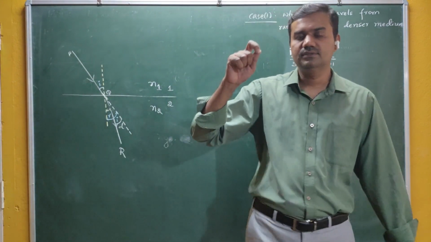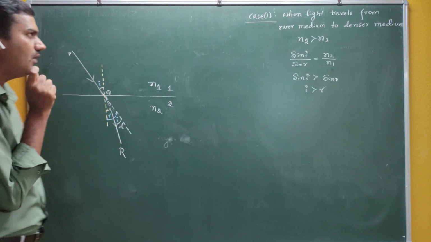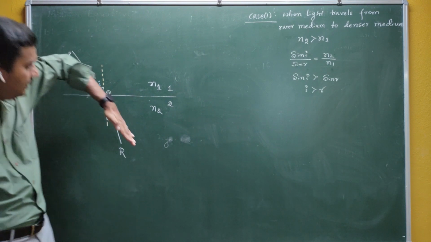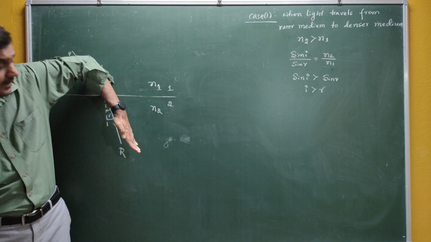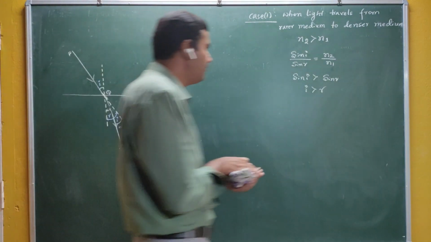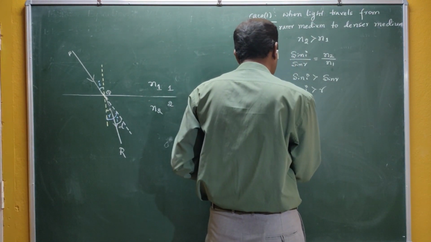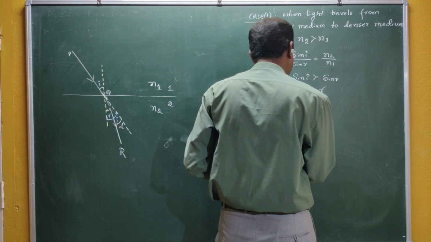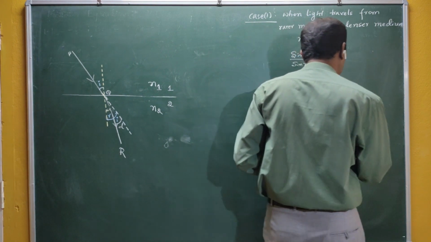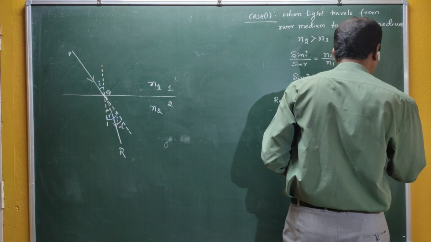Therefore, while you are drawing the ray diagram for this particular case, when light travels from denser medium to rarer medium, you have to bend your refracted ray towards the normal.